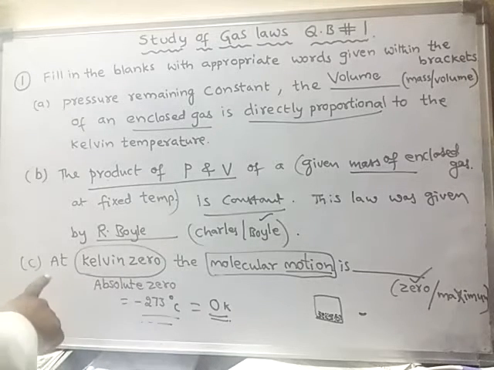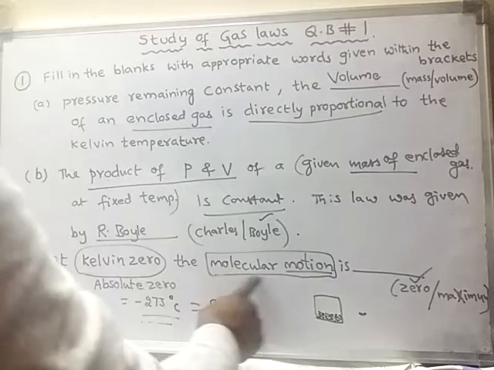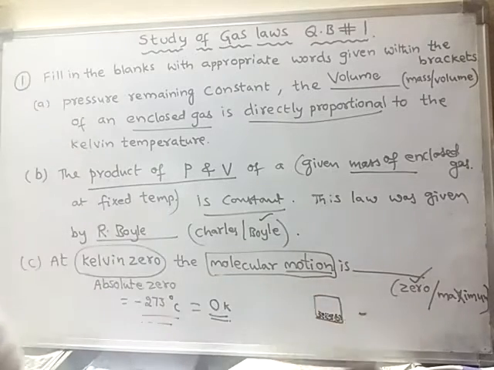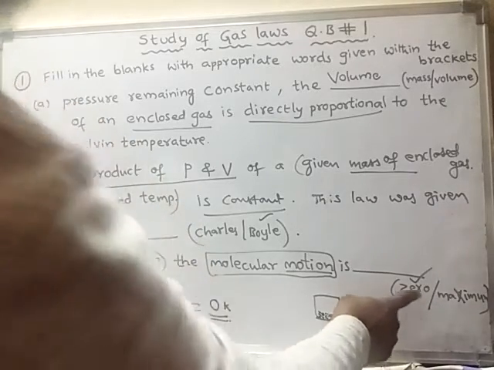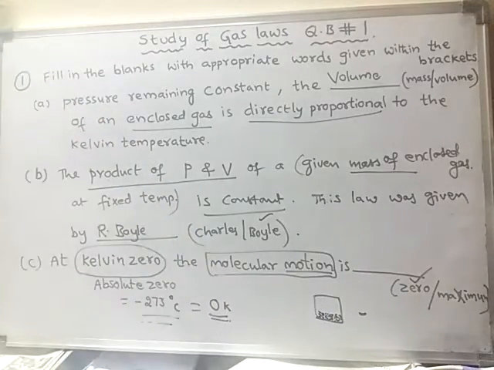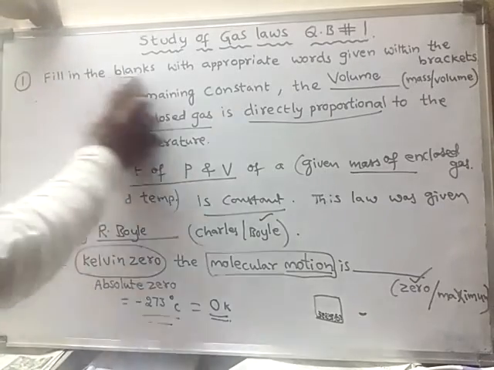So what is the answer? At Kelvin 0, the molecular motion is 0. That means there is no motion. Molecule does not move at all. So maximum is wrong, and 0 is the correct answer. Right? Next, in the first question, we'll learn about sub question D.